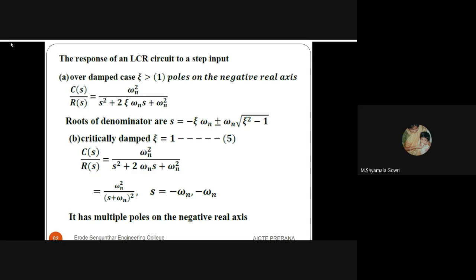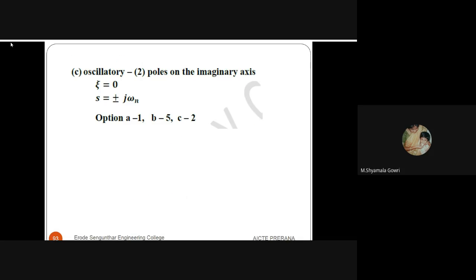The roots of the denominator are minus epsilon omega n plus or minus omega n into square root of epsilon squared minus 1. For the critically damped case, substituting epsilon equal to 1, the roots are minus omega n and minus omega n. For the third case, when epsilon is equal to 0, the poles are plus or minus j omega n.